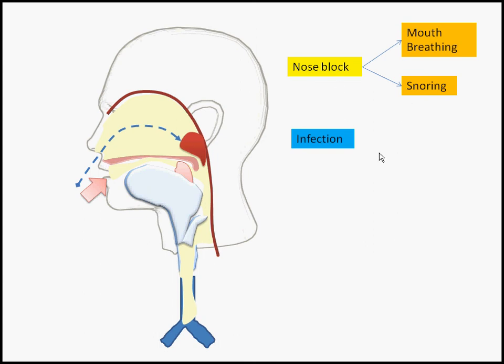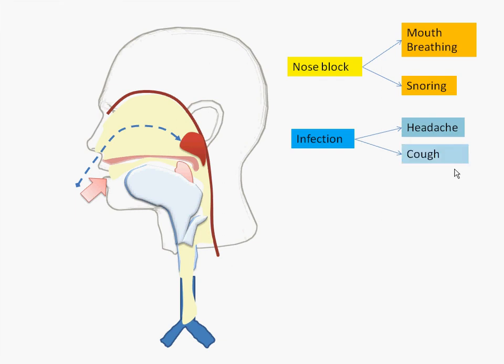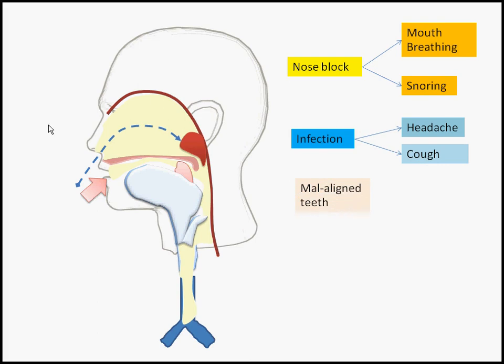Now, when these get infected, the child may manifest with headache or cough because the infection from the adenoids will drip down and irritate the voice box and cause cough. It can also cause malaligned teeth, because the adenoids are chronically obstructing the nose, nature will have the upper teeth and the lower teeth malaligned so that the mouth is perpetually open to breathe air.